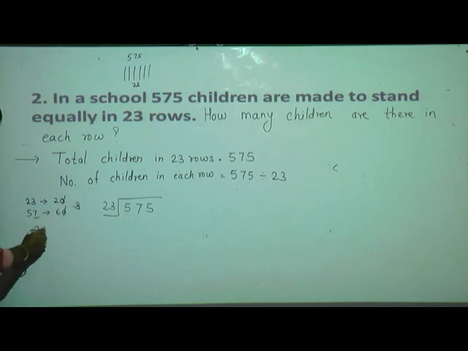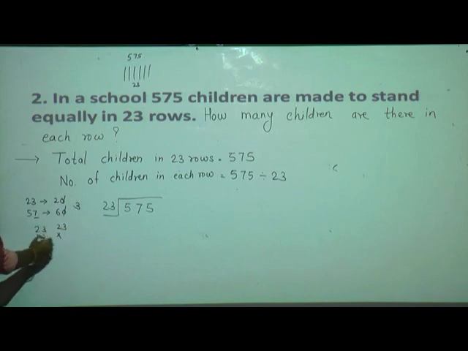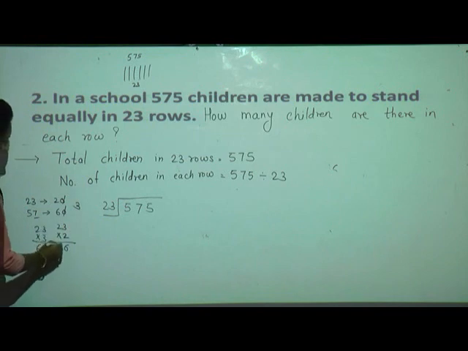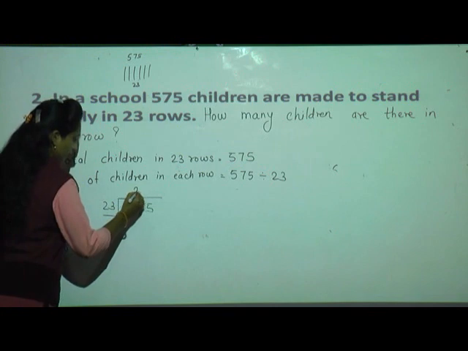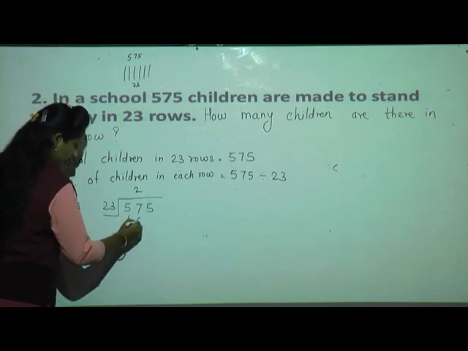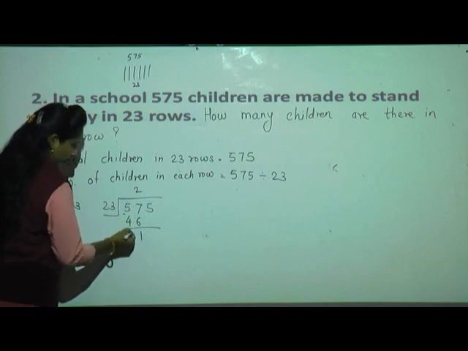Now we'll go with the quotient 3 with the actual number. 3 3s are 9, 3 2s are 6, 69, but we are trying for 57. We'll go with less than 3, means 2. 3 2s are 6, 2 2s are 4, 46 we have to take, because if we take quotient 3 we cannot subtract 69 from 57. So 23 2s are 46. Now subtract. 7 minus 6 is 1, 5 minus 4 is 1.